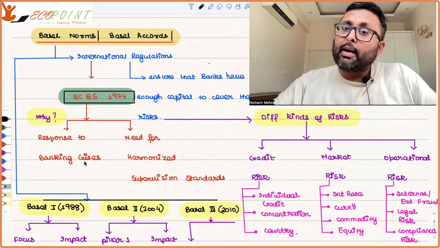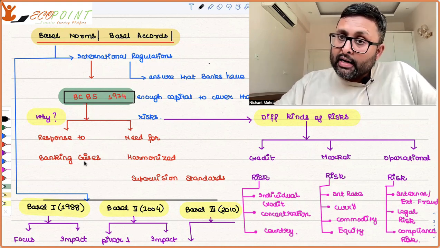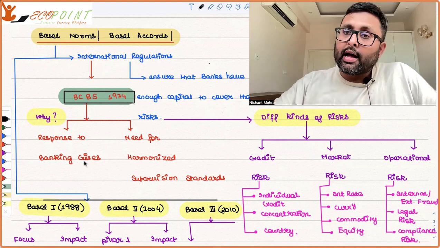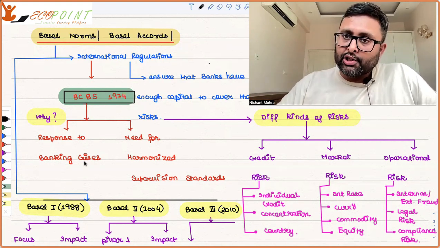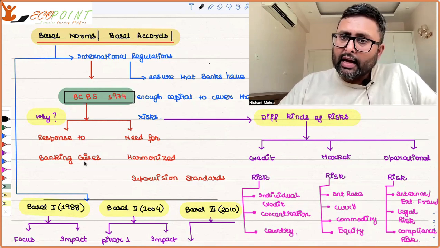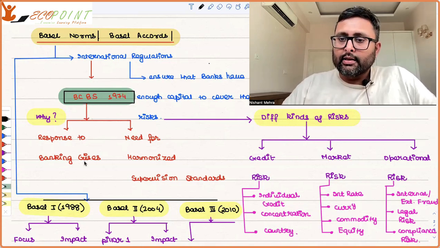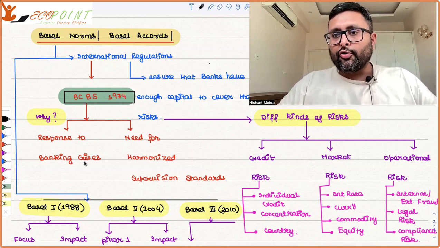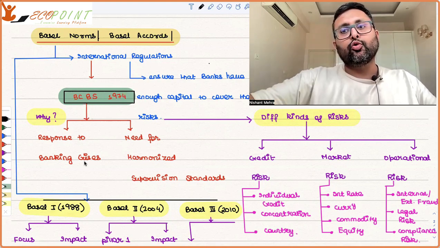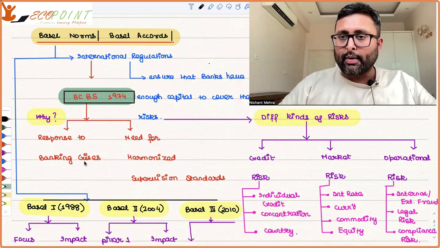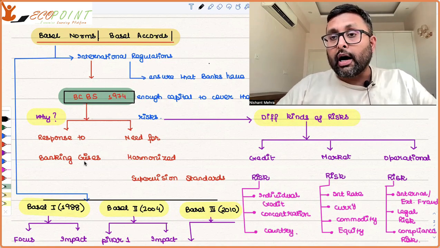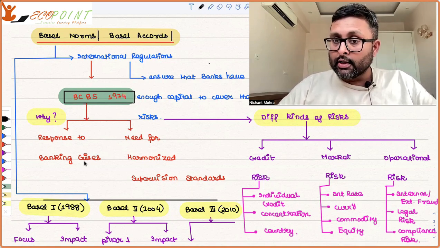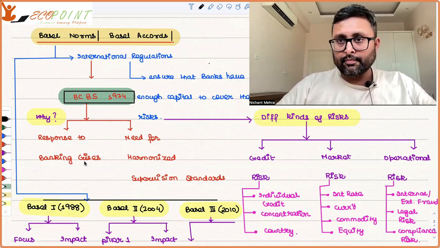The other kind of risk is the market risk. Market risk arises when I take up positions in the market. What kind of positions can I take up in the market? For example, I say I am buying a forward contract and the interest rate is going to be this in December. But actually the interest rate came out to be lesser. So maybe I'm going to face a loss. That is an interest rate risk.